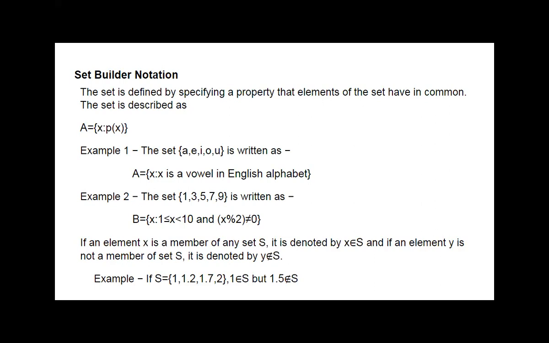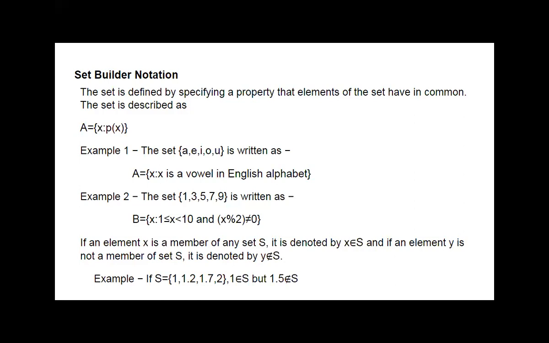So we can write the first condition as 1 is less than or equal to X less than 10. Okay, and the second condition is X mod 2 is not equal to 0. X mod 2 is not equal to 0 means what? The numbers are odd, not even. If X mod 2 is equal to 0, then the number is even. But when X mod 2 is not equal to 0, the number is odd.